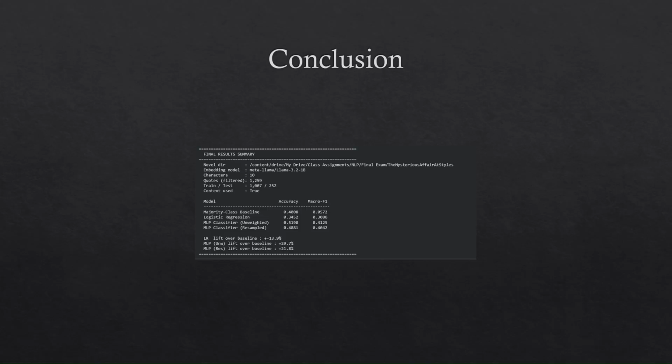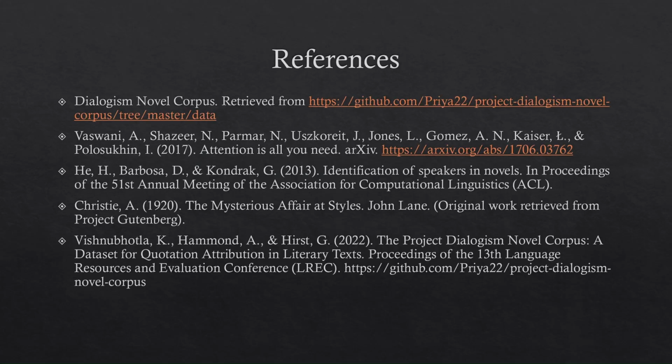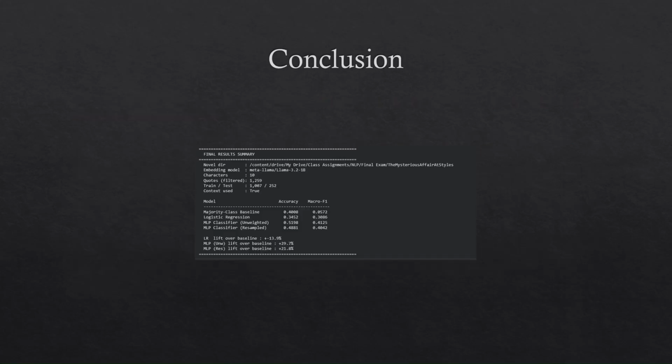Second, the high frequency of implicit dialogue. Quotes with no tags at all require a level of narrative reasoning that might exceed a 1 billion parameter model. Finally, this suggests some room for improvement. Essentially, we could have used more dialogue and had a better spread. But the project successfully proves the potential of context-aware attribution while defining the clear technical struggles that still remain.